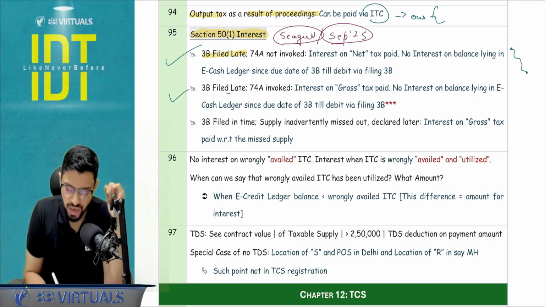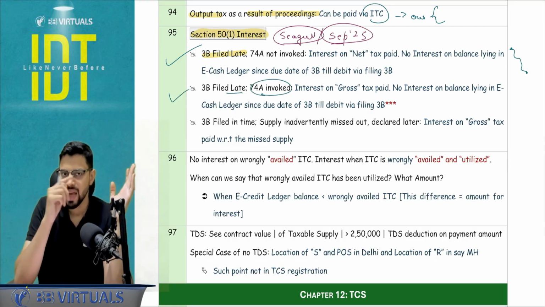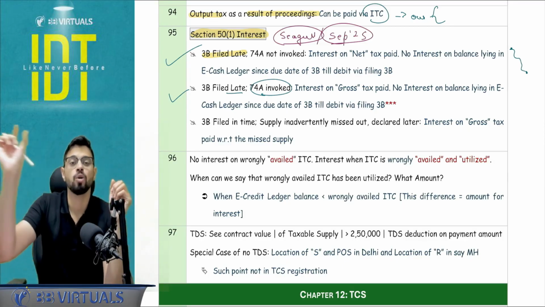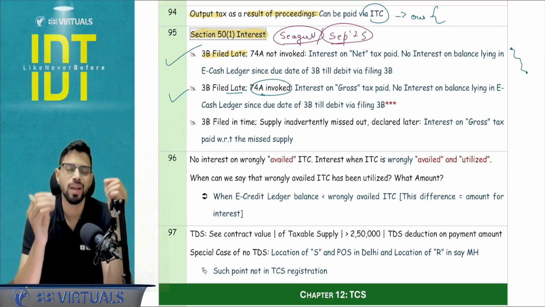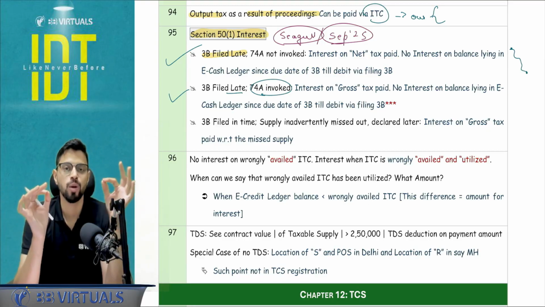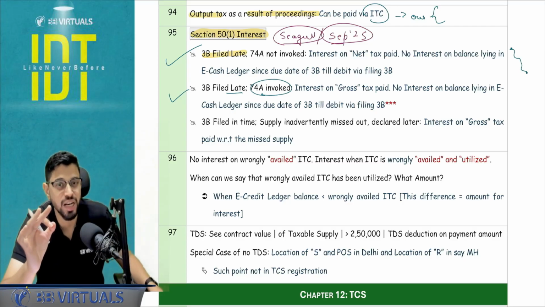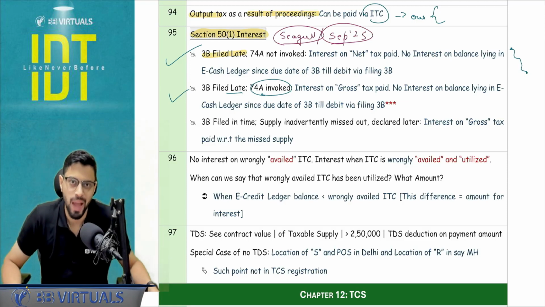Second, 3B is filed late but 74A is invoked, the show cause notice has already come. So in that case, I will be paying the interest on the gross amount paid. Gross amount paid means it can be either by the ITC or by the e-cash ledger. I am going to pay interest on the total amount, but I will still be deducting the balance which is lying in the e-cash ledger from the due date of the 3B till the actual filing of the 3B. Okay, I hope this is clear.